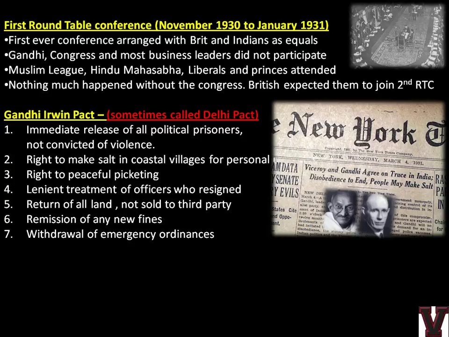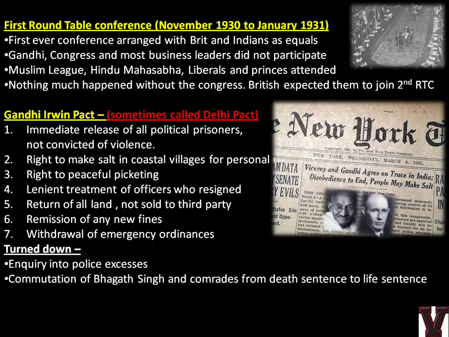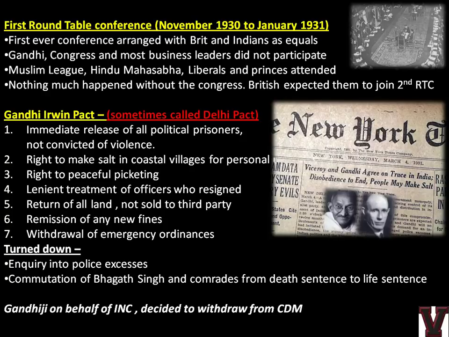But there were a few things which Gandhi could not achieve also. Enquiry into police excesses. So he demanded an enquiry commission, but that was not allowed. Commutation of Bhagat Singh and comrades from death sentence to life sentence. So this is what I told. Many people blame Gandhi, saying he did not fight much to get this done, and this point was withdrawn, and finally Bhagat Singh, Rajguru and Sukhdev were hanged.